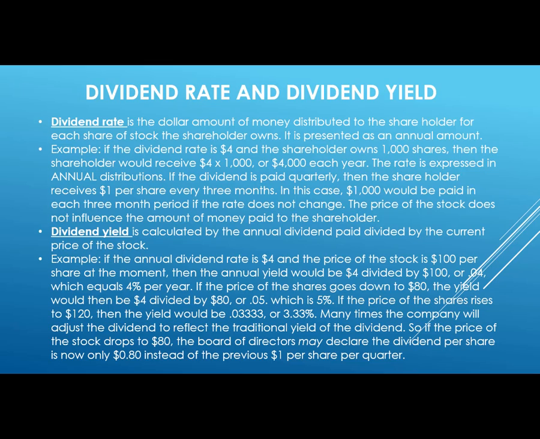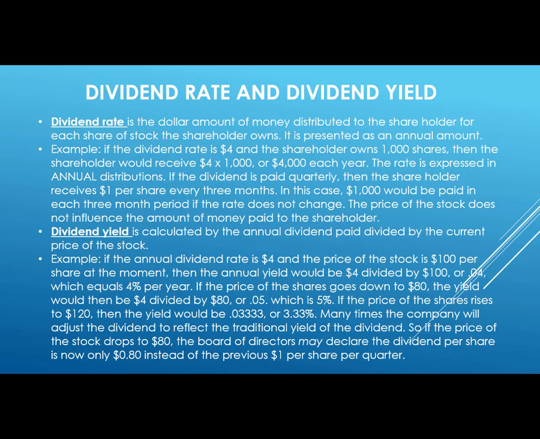If the price of the shares goes down to $80, the yield would then be calculated by $4 divided by $80 or 0.05, which is 5%. If the price of the shares rises to $120, then the yield would be 0.0333 or 3.33%, if the dividend stays at $4.